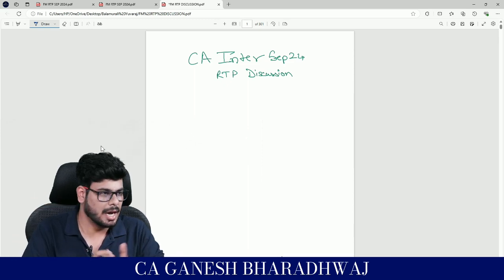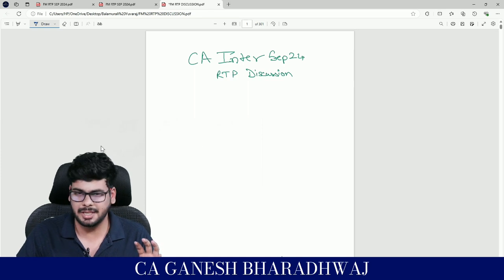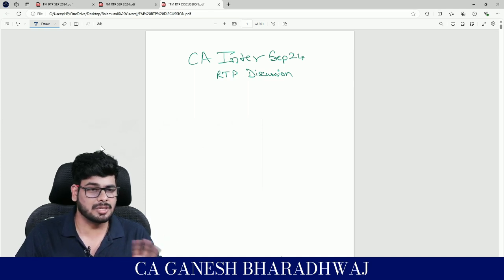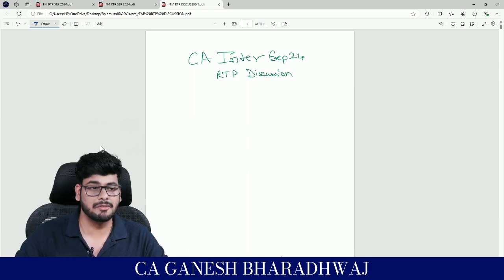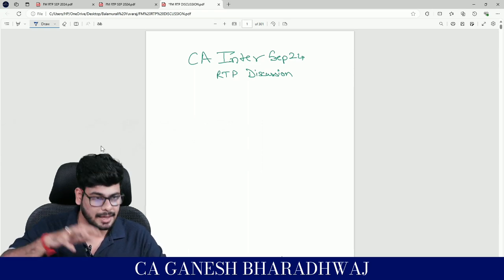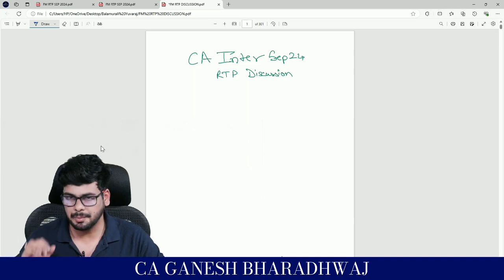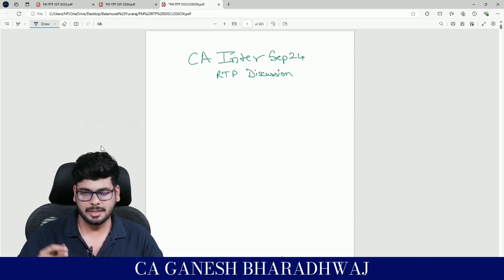Then and there I will be doing it, and don't worry, the strategy might not be the same for every single question. For certain questions I'll have to give you the background and then move to the question. For certain questions we will jump into the question and then during the course of solving we'll be doing the background. So this is how we are going to do it.